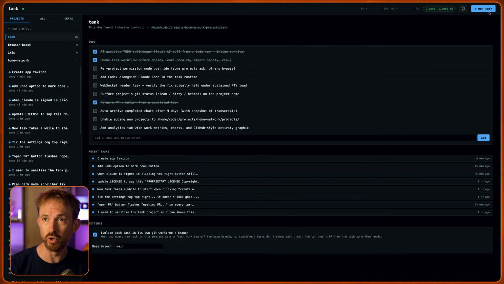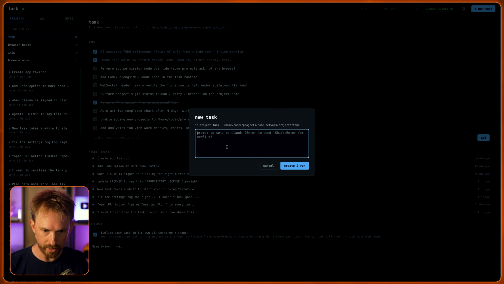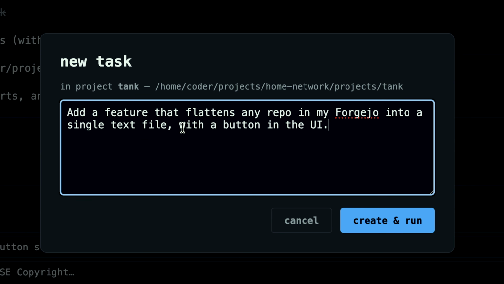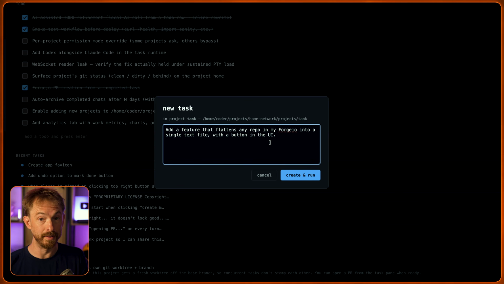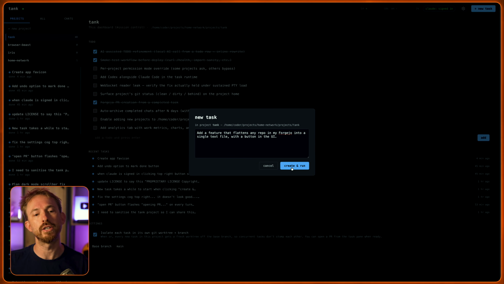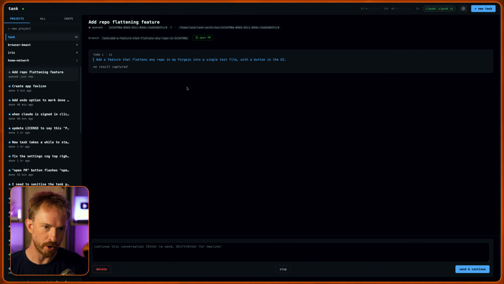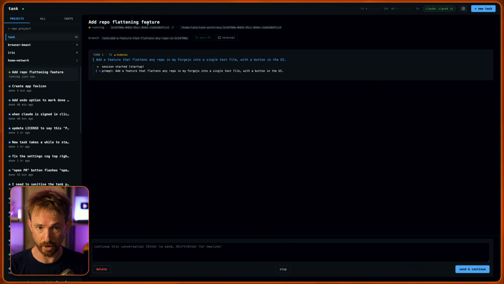So I'm going to go up to New Task just here and create something new, and I'll start by saying add a feature that flattens any repo in my Forgejo into a single text file with a button in the UI. That's pretty simple, create and run, and it will go straight to work. Notice my local AI says exactly what it is. In summary, add repo flattening feature, and Claude Code spins into action.